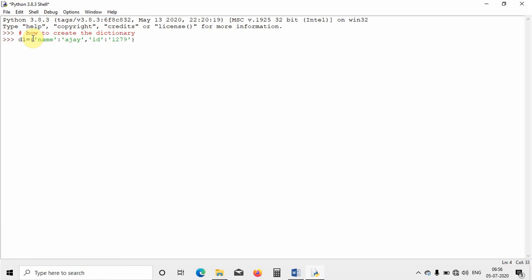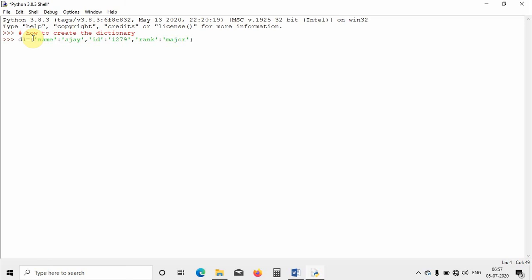Then I will go for the next element of this dictionary, that is, let us say, rank. If it is an officer in an army, then I will mention his rank now. So rank, I will just take it as major, so I will write major here. And this is a dictionary. So this is how we can define a dictionary of three elements.